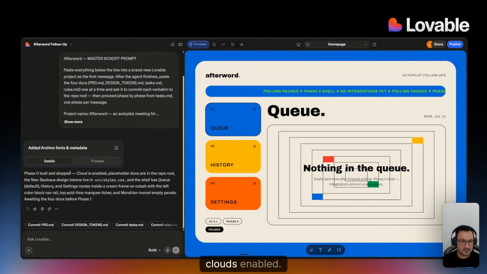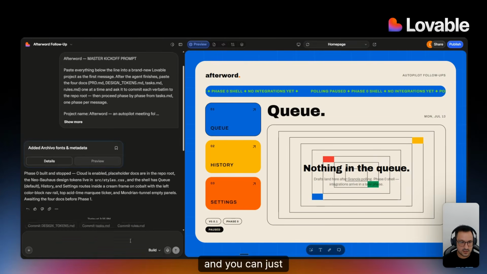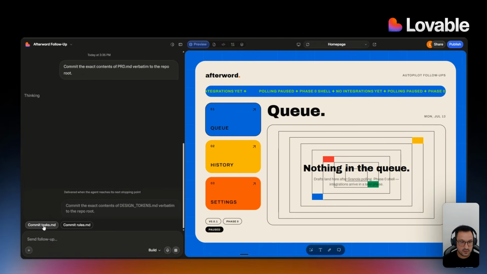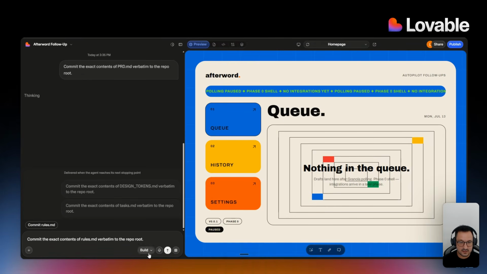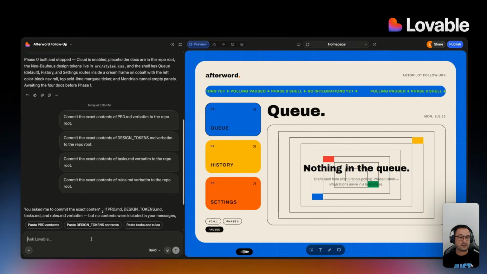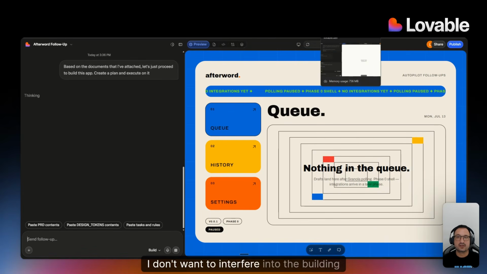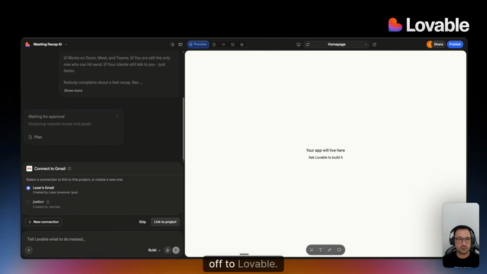And then in here, Claude's enabled, and you can basically say that you want to commit certain docs. By the way, these are called prompt pills, and you can just send them away and even queue things like this, right? You can just continue and say, based on the documents that I've attached, let's just proceed to build this app, create a plan and execute on it, right? So this is also pretty much how I prompt when I have the docs. I don't want to interfere in the building process. I just offload the whole building to Lovable.